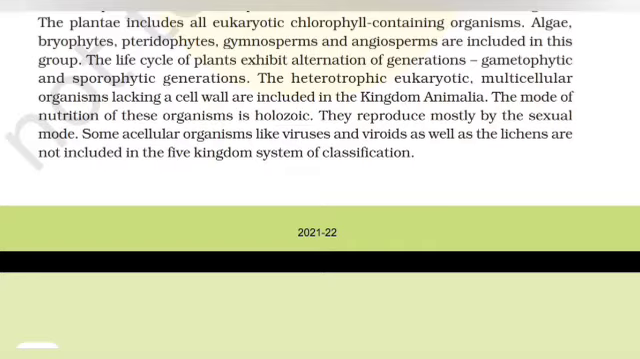Some acellular organisms like viruses and viroids, as well as the lichens, are not included in the five kingdom system of classification. So that's it for today.